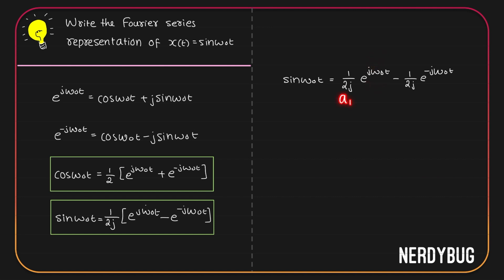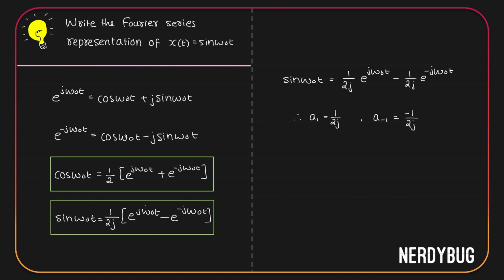So this will be our a1. Here we have minus omega naught, so this is corresponding to k equals minus 1. So what we have over here is a minus 1. Therefore, a1 is 1 by 2j and a minus 1 is minus 1 by 2j.